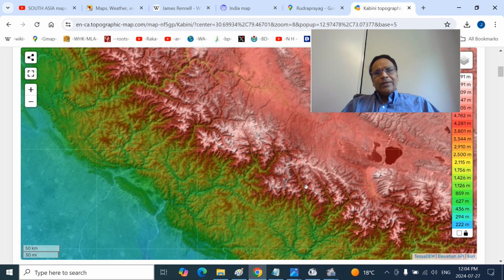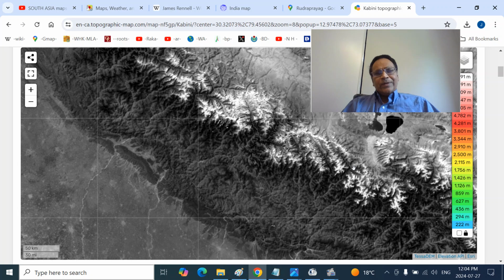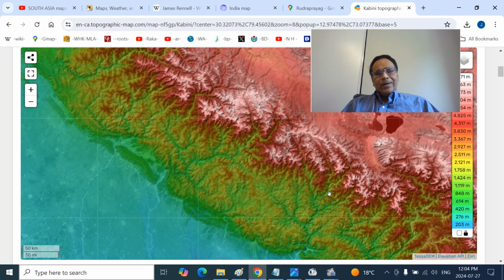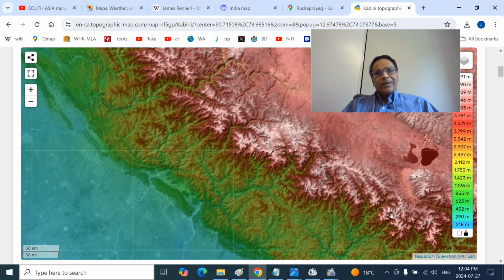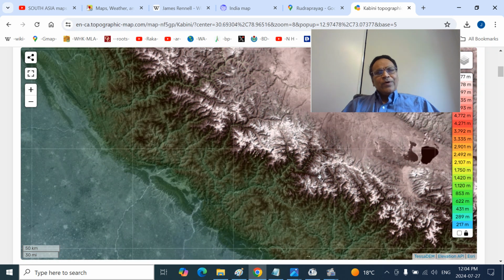This is the Panchachuli. Because this is the Dharma, east of Dhauli Ganga, then this should be the Lipulekh area, Kalapani area. So you can see the Kali River, Mahakali River, Sharda River here. And so we covered the Himachal, sorry, the Himadri region. So next we go to the valleys.